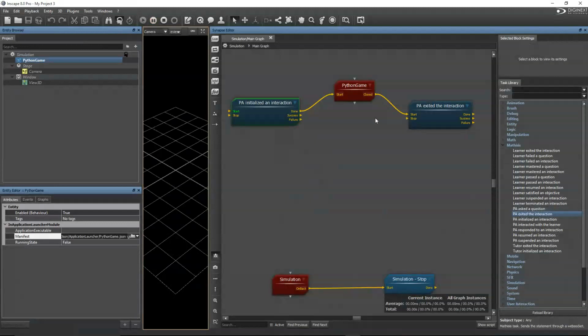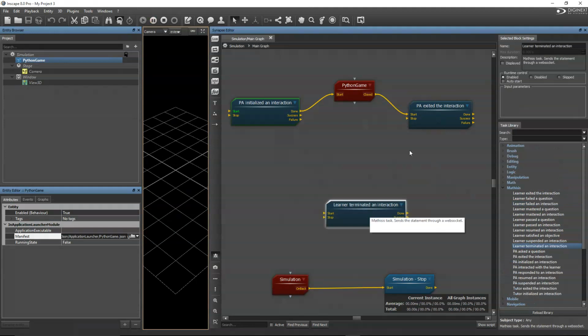Yeah, so I was saying we have now two xAPI statements around our game, and we need one more, which is a mandatory communication to the cloud to say, okay, this is the time to trigger the next iteration of the MaTHiSiS loop. For this, I have a specific building block, which is the learner terminated an interaction, which says to the platform, okay, the learner has finished everything in this learning material, and we can go to the next one. So we definitely need this building block at the end of every game you create with the learning game programming tool.